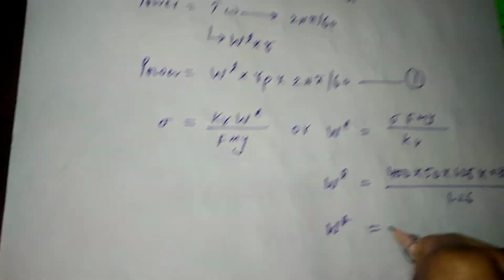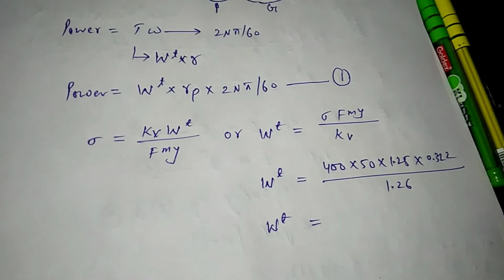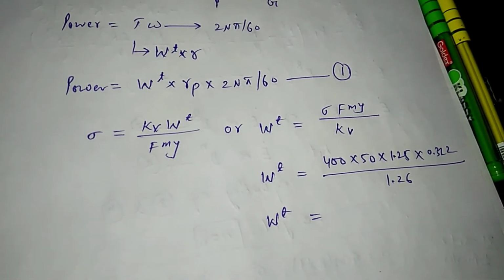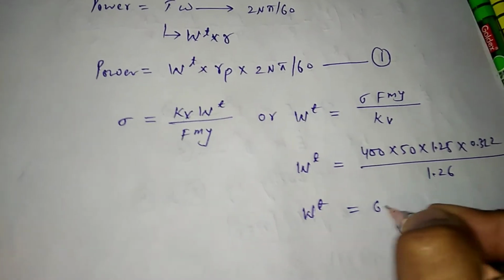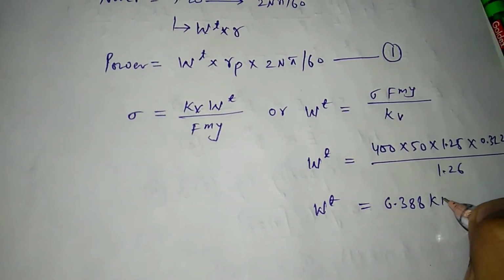So Wt will be equal to 6.388 kilo Newton.